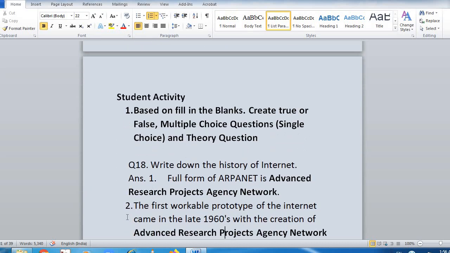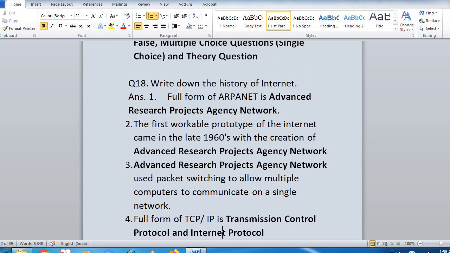Student activity, and here is the theory question. Write down the history of internet. Full form of ARPANET is Advanced Research Project Agency Network. From this agency the internet started. The first workable prototype of the internet came in the late 1960s, means from the 1960s the internet started. This is the history of internet. From 1960 it started with the creation of Advanced Research Project Agency Network, which used packet switching to allow multiple computers to communicate on a single network.